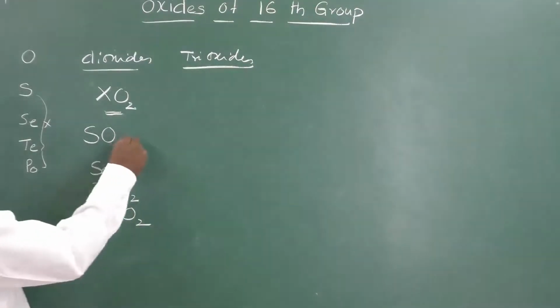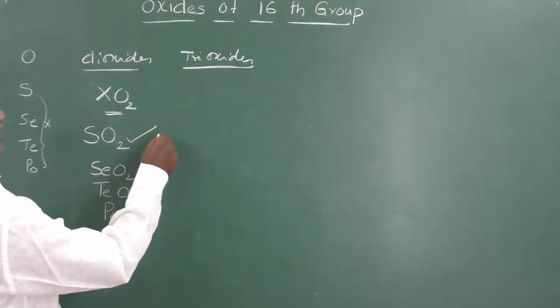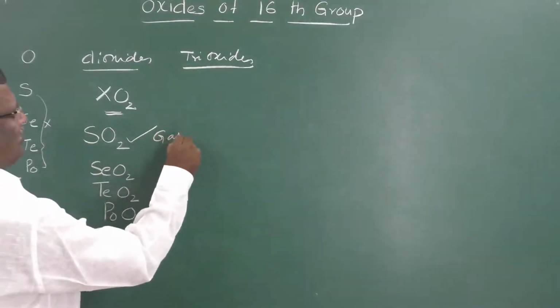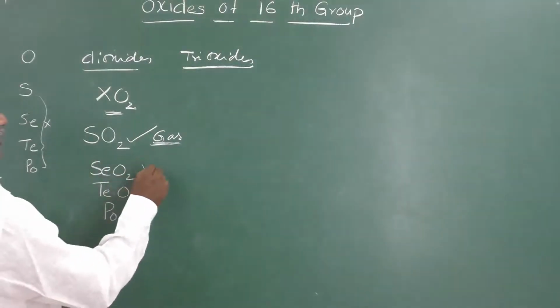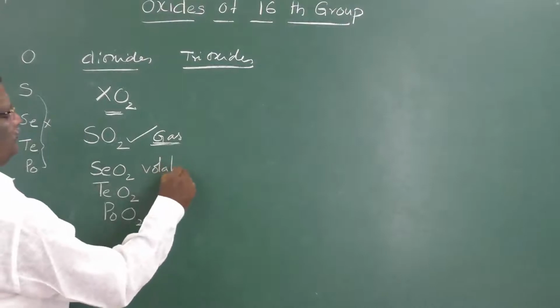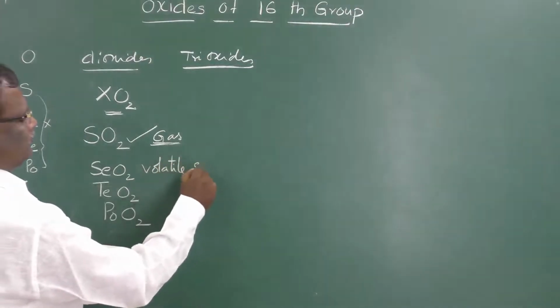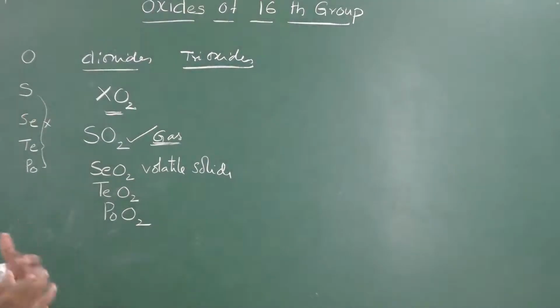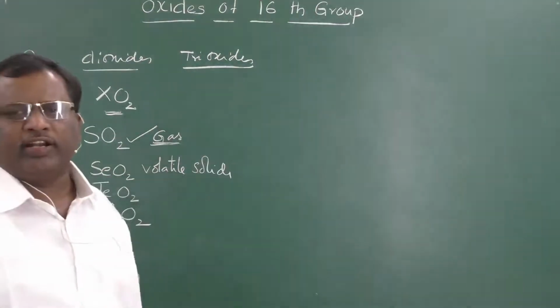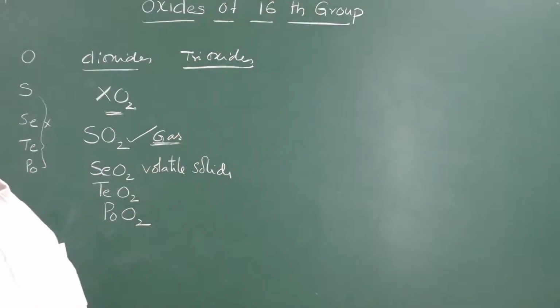Here SO2 exists in the form of a gas. SO2 is a gas, whereas SeO2 is a volatile solid. Volatile solid means a solid which can easily be converted into a gas.